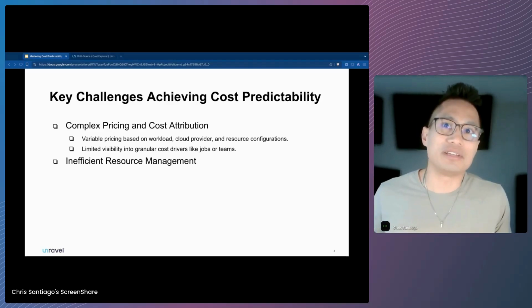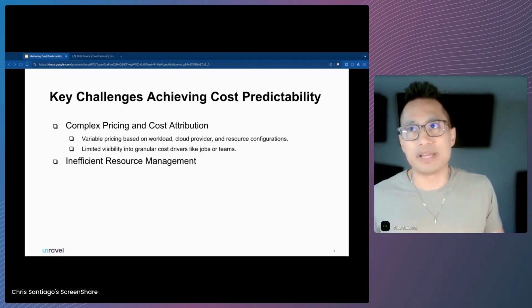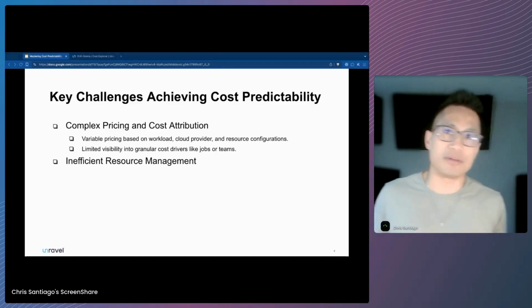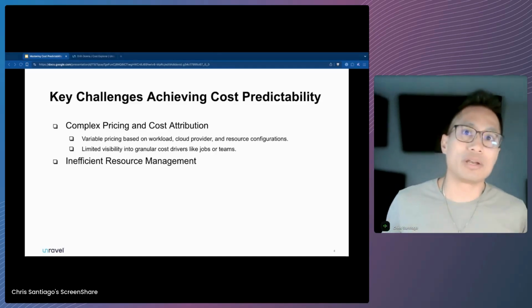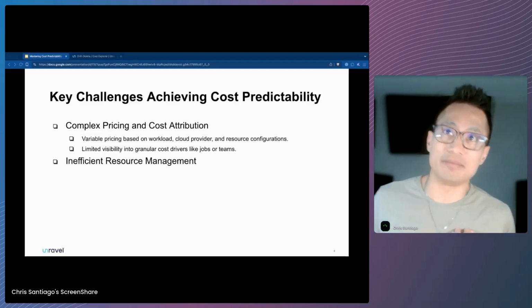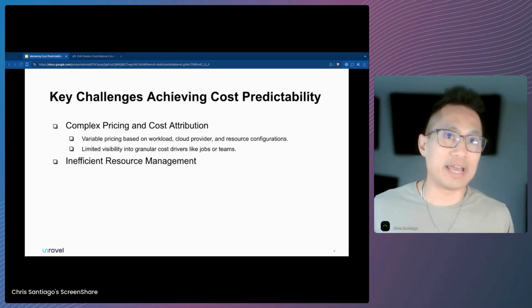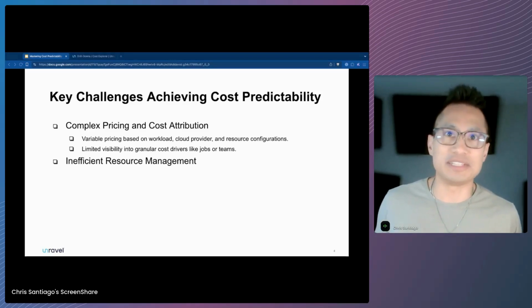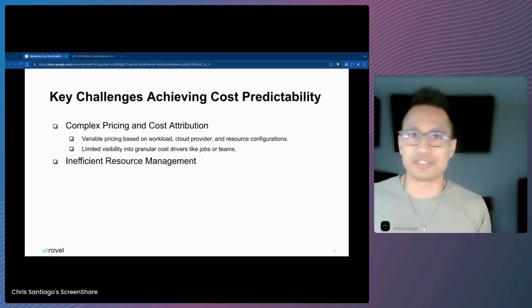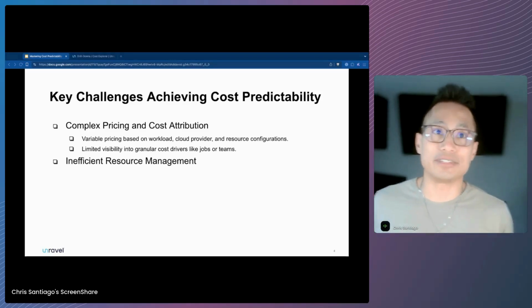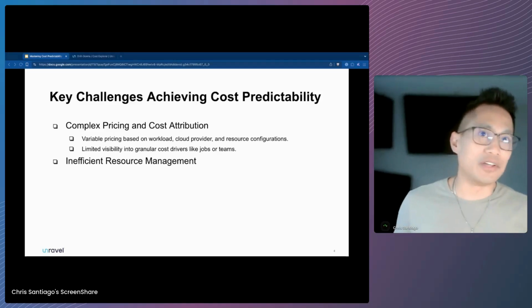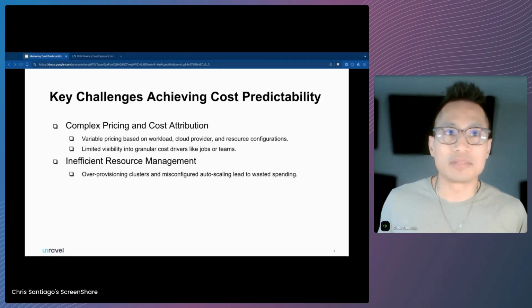The second grouping here is inefficient resource management, which is a key challenge for better cost predictability. One common issue that I see a lot in my experience is over-provisioning resources, allocating larger clusters than necessary for the workload, which unfortunately leads to unnecessary spending. Another culprit is misconfigured autoscaling.